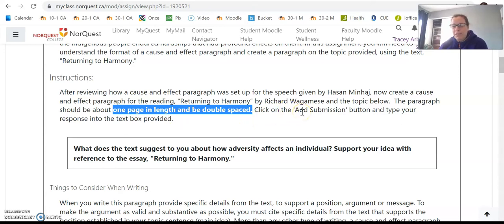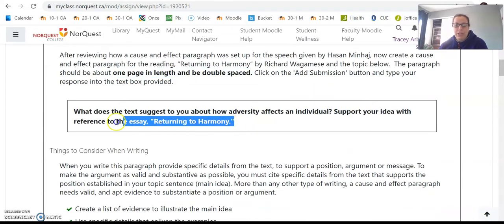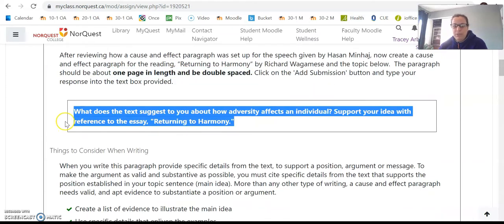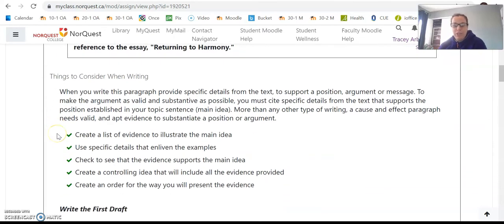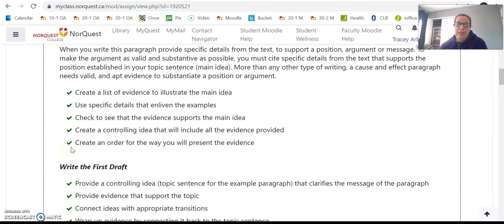You're going to click on the Add Submission button below, and we'll show you how to do that here. This is the question that you were given in the planning document, so this should not be new to you. But some great things on this page are about when you're writing and the writing process. So just some tips and reminders that we would have gone over in that planning document as well. But have a quick look at these and make sure that you did do these things.